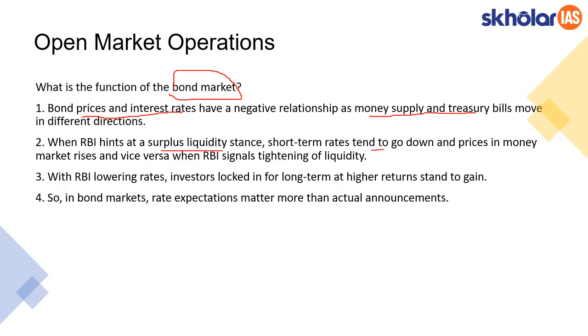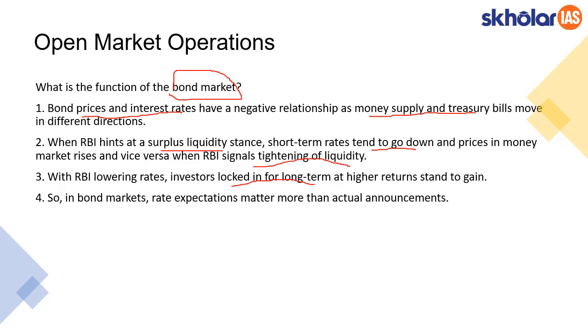This is how it happens, because short term rates go down so that the immediate liquidity doesn't increase further. In other ways, RBI would be tightening the liquidity. That is what is happening. With lowering rates, investors locked in for long term at higher returns stand to gain. So this is how it happens.